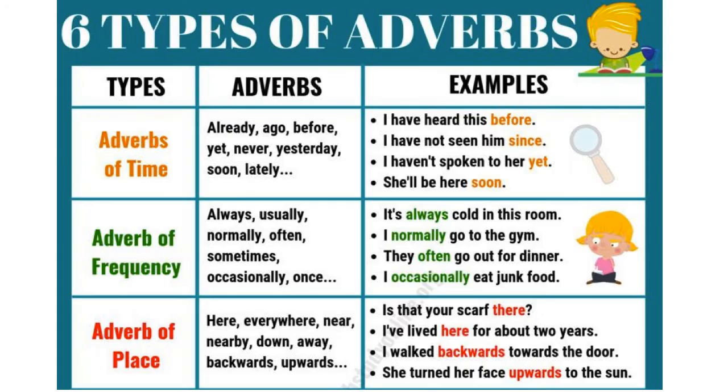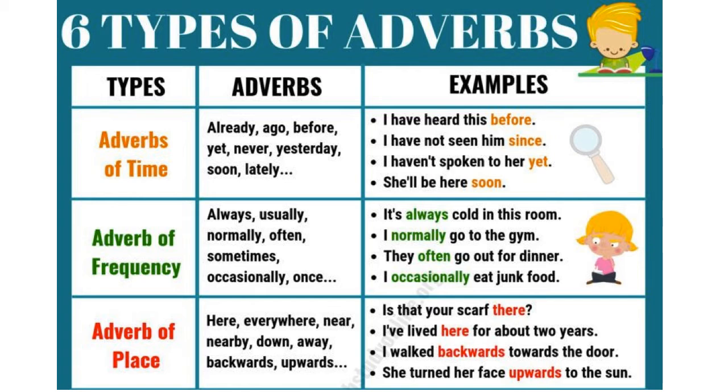Now we will look at a colorful chart which I have stolen from the internet, in which we look at 6 types of adverbs. So the first 3 types are given on this slide. Adverbs of time, frequency and place. We have already mentioned what these are. So there are some examples of each of these types.